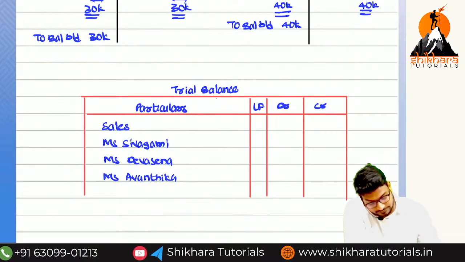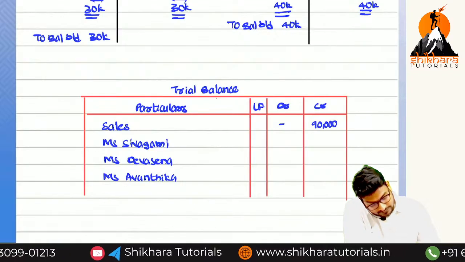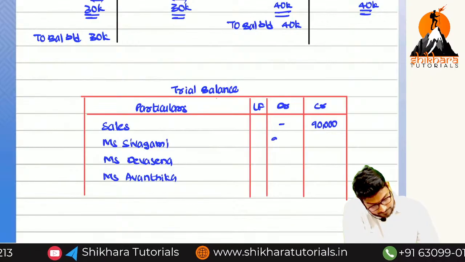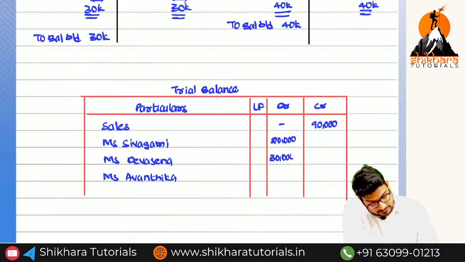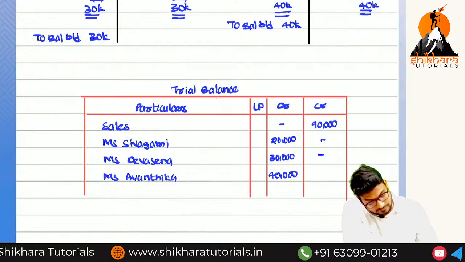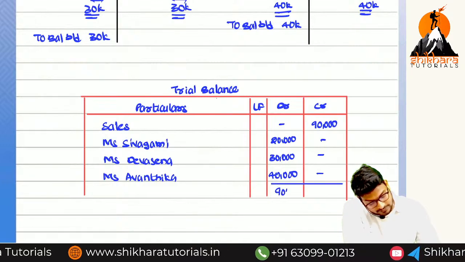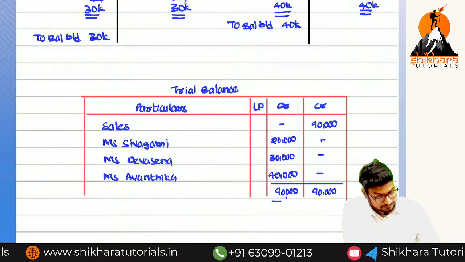How much, ma? 90,000. And Shivagami, how much, ma? 20, 20, 30 and 40. What is the total, ma? 90,000 and 90,000.